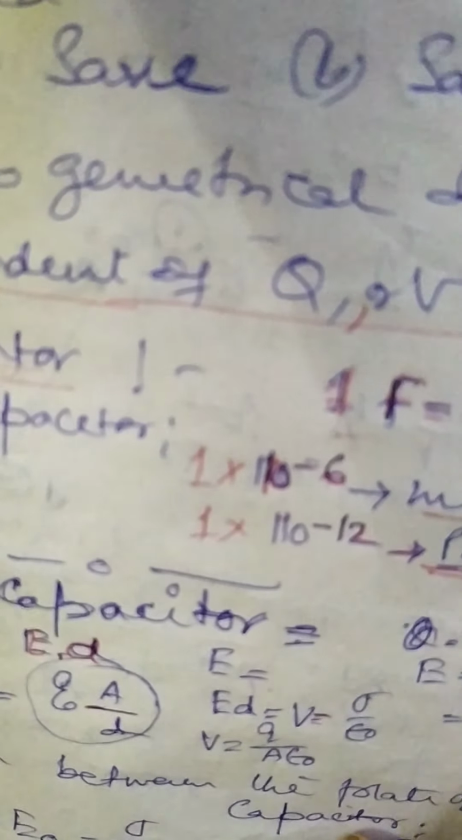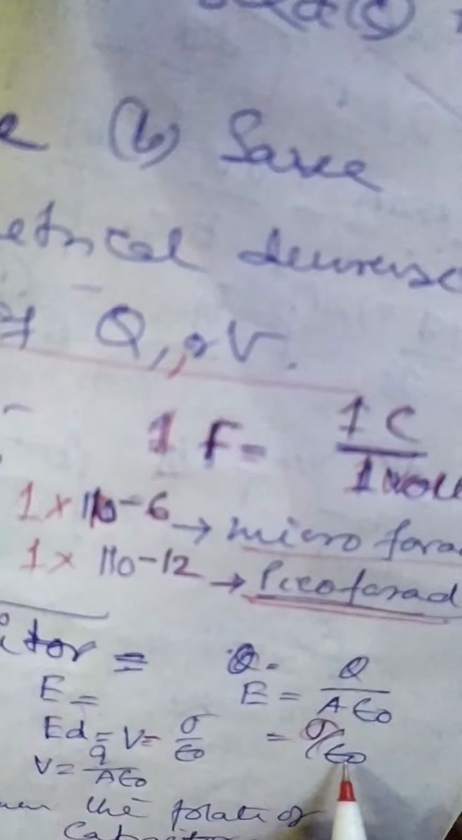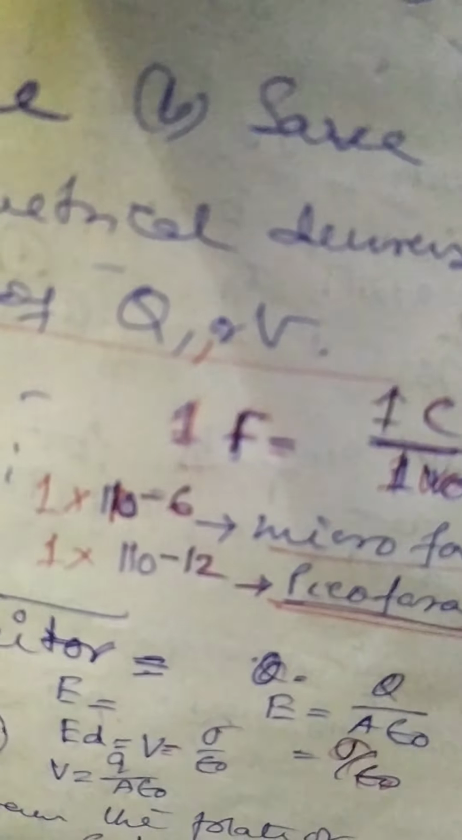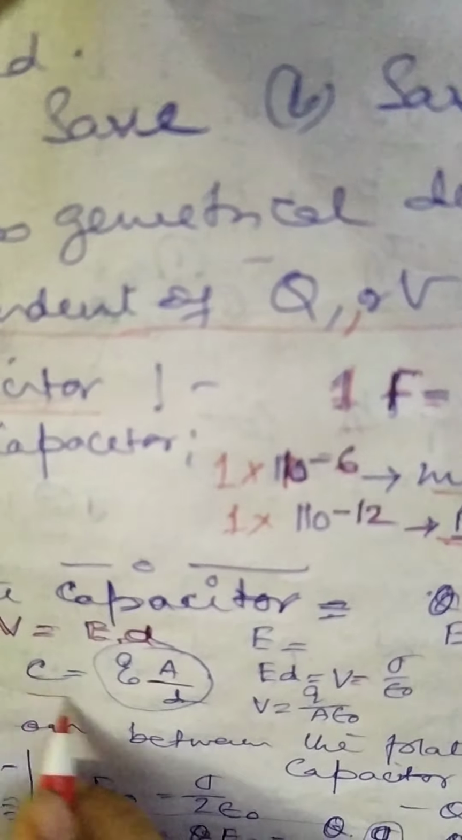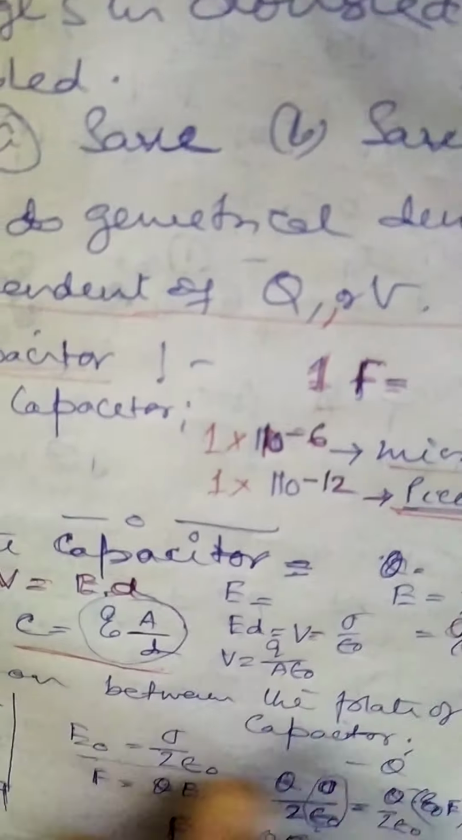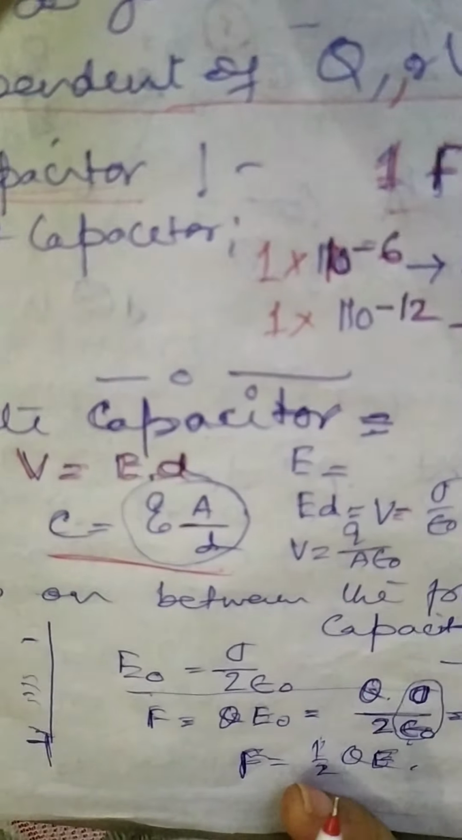So we know that E is equal to sigma by epsilon. Putting this value back here, we get epsilon A by D. So this is the capacitance of a parallel plate capacitor. It is very common and you will find it in all the textbooks.